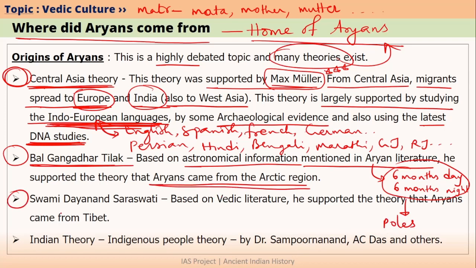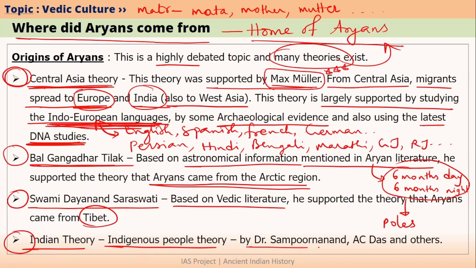Another important theory on the home of Aryans was given by Swami Dayanand Saraswati. Swami Dayanand Saraswati also studied Vedic literature and then he supported that Aryans came from Tibet. The last important theory is the Indian theory, which is also called the indigenous people theory. This theory was mainly supported by Dr. Sampurnanand, A.C. Das and some others.